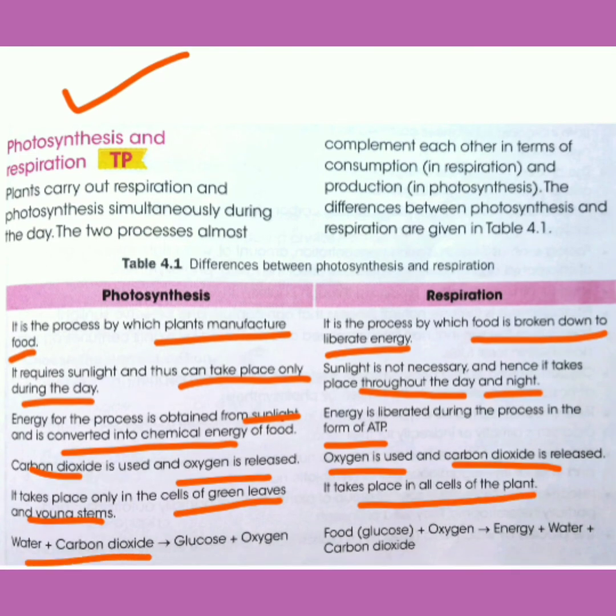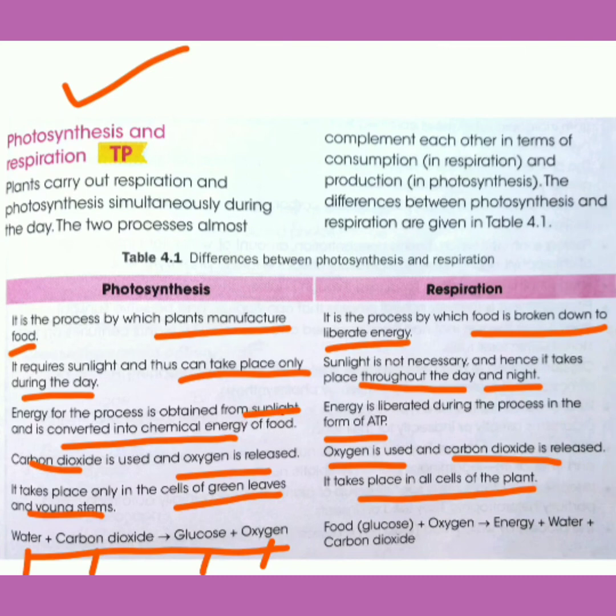So here is given the word equation for photosynthesis, that is water and carbon dioxide in presence of sunlight and chlorophyll produce glucose and oxygen. Whereas during respiration, food, that is glucose, which is formed during photosynthesis, is broken down in presence of oxygen and releases energy, water and carbon dioxide.